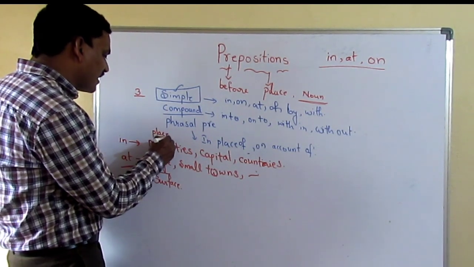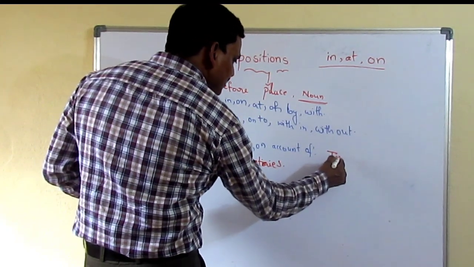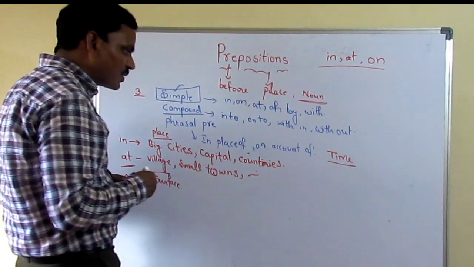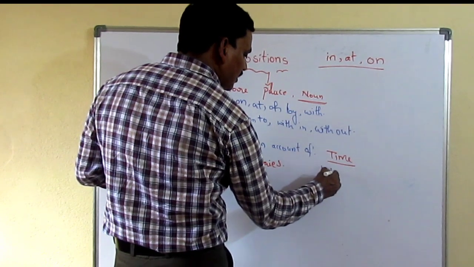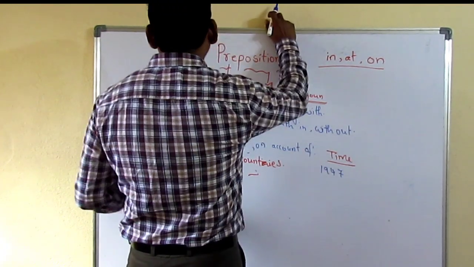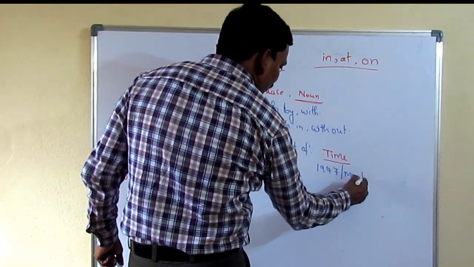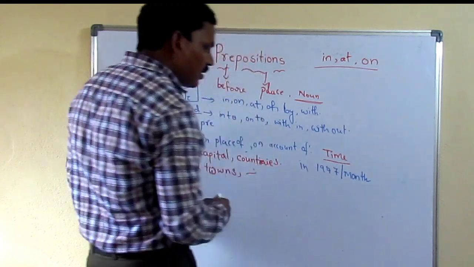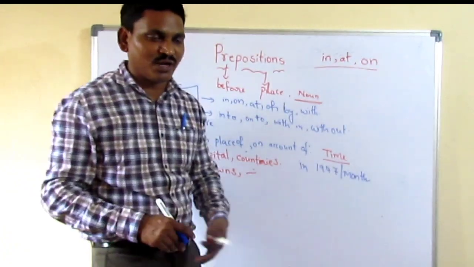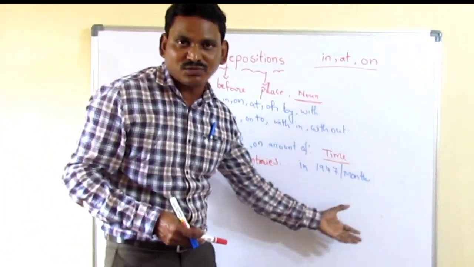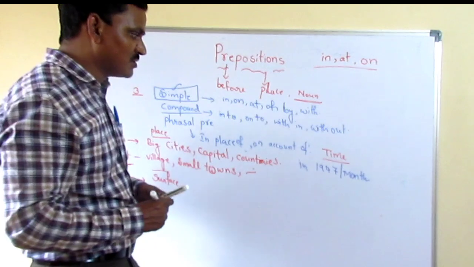When we are describing place, we must describe in this way. But if we are describing time, there will be completely different things. What about time? You see, in is used before a single year. 1947, friends, happily we can use in before it. Single year or single month, always take in. In March, in February, in July, in 1947, in 1952, in 2003, in 2022, like that. Before a single year or a single month, we have to use in, friends.